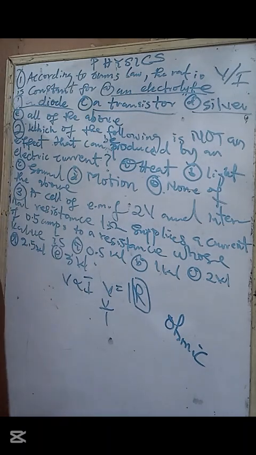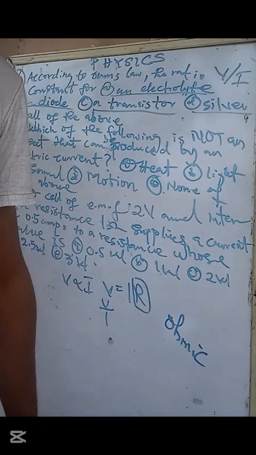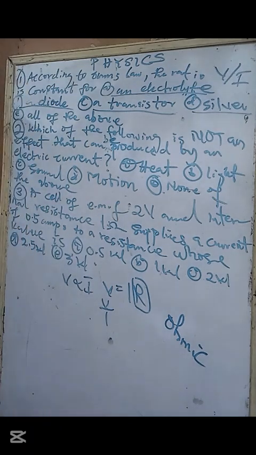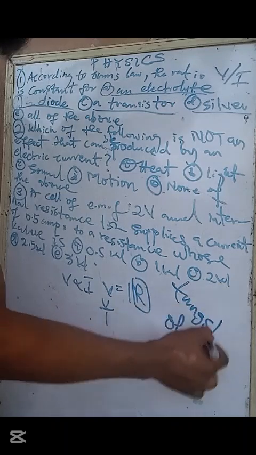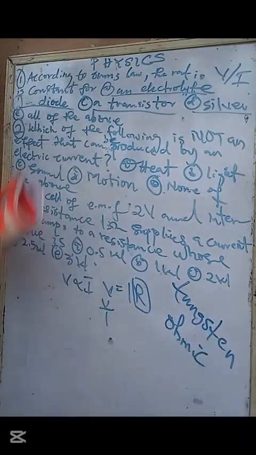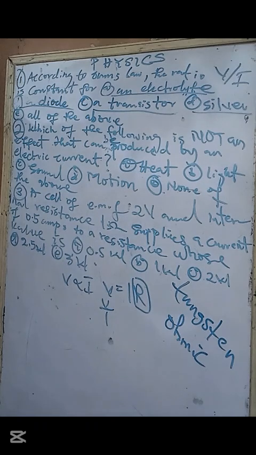Once you pass current through a very high resistance material, it produces light also, apart from heat. You know your tungsten bulb, those yellow bulbs. That's the principle. You pass electric current through a tungsten wire, it becomes hot and white, and that is what produces the light you are seeing.